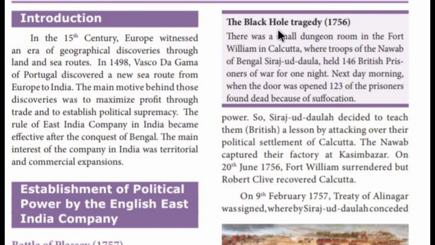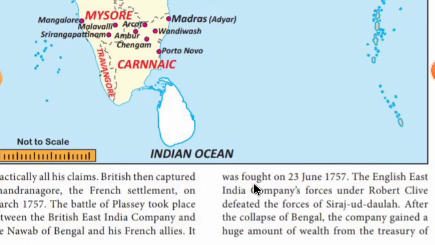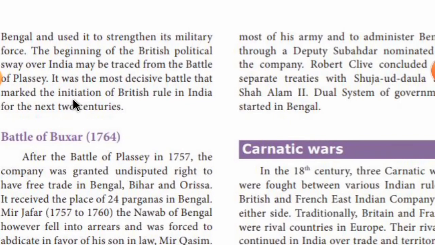So this incident is called the Black Hole Tragedy, which occurred in the year 1756, and they signed a Treaty of Alinagar in 1757. The Battle of Plassey was fought on 23rd June 1757 between Robert Clive and Siraj-ud-Dawla. Then because of Mir Jafar, the British won the Battle of Plassey.